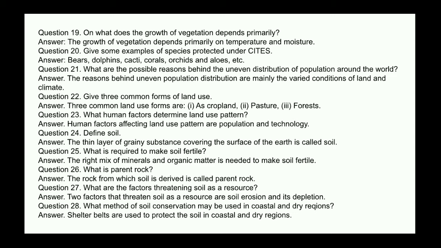Next question. What are the possible reasons behind the uneven distribution of population around the world? Answer. The reason behind uneven population distribution is mainly the varied condition of land and climate. Next question. Give 3 common forms of land use. Answer. 3 common land use forms are cropland, pasture, forest. Next question. What human factors determine land use pattern? Answer. Human factors affecting land use pattern are population and technology.